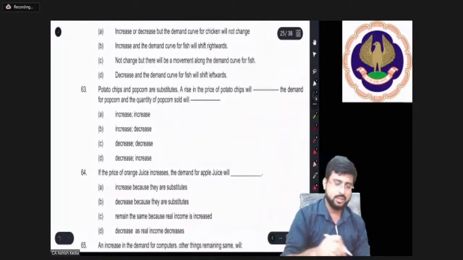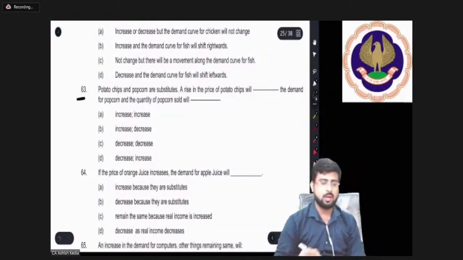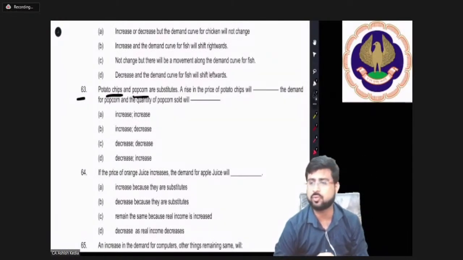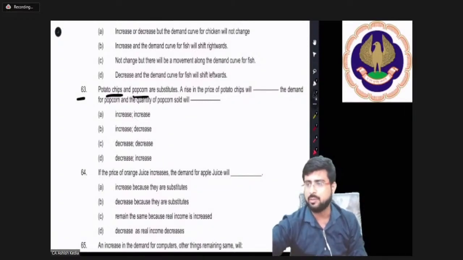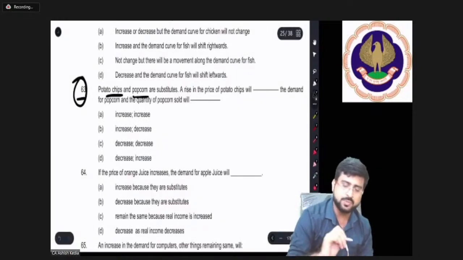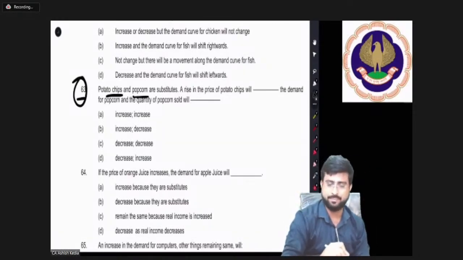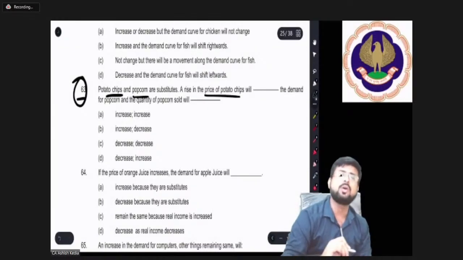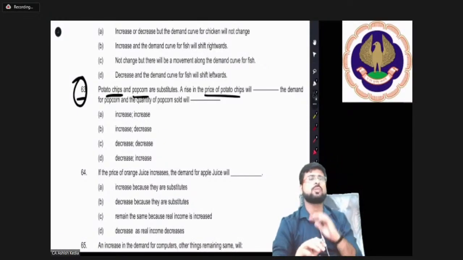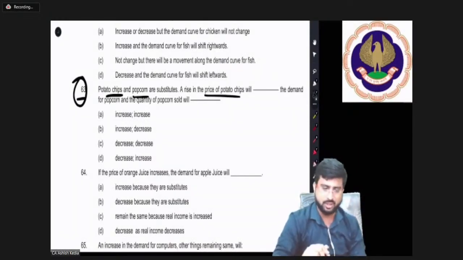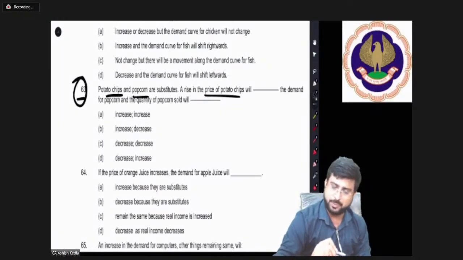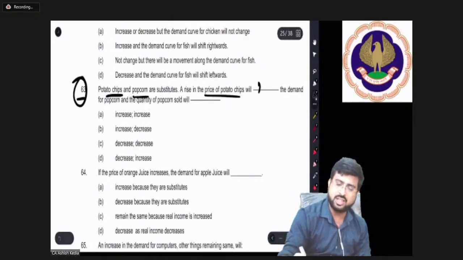Question number 63. Potato chips and popcorn are substitutes, because one may have one or the other. Both are basically snacks. Potato chips and popcorn are substitutes of one another. A rise in the price of potato chips means potato chips are becoming more expensive. It will definitely increase the demand for popcorn.